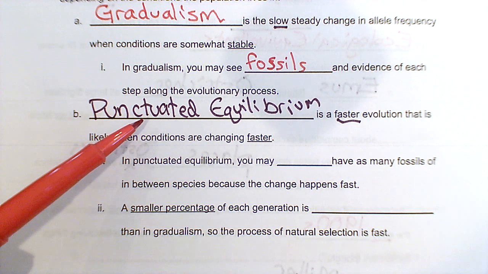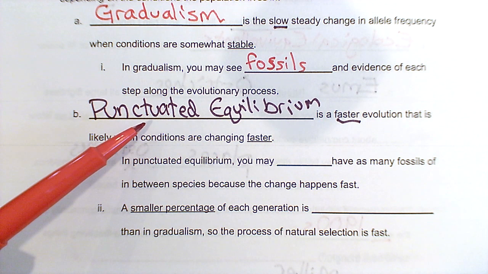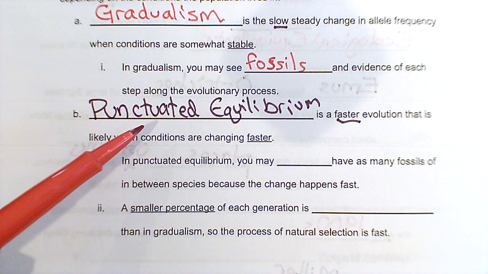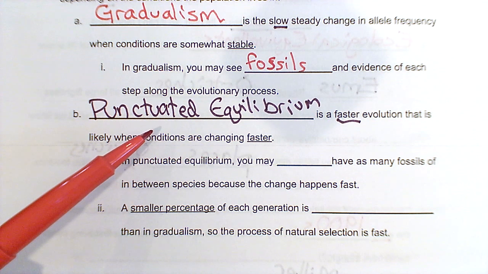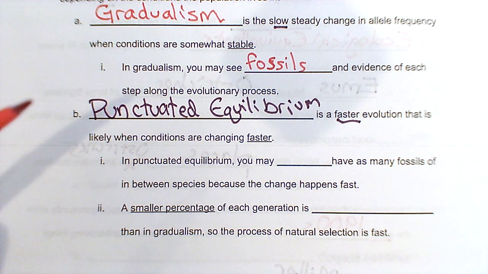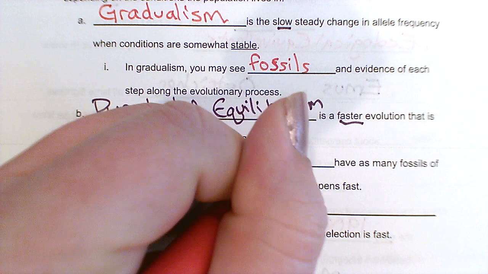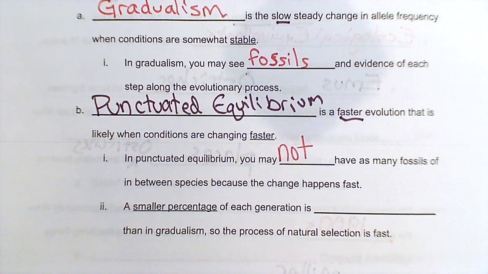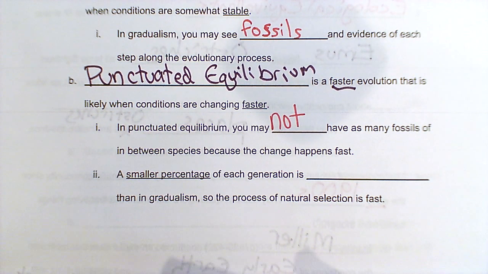A smaller percentage of the population is going to be successful, and so only a small fraction of the alleles go on to the next generation, and so we're going to have an allele frequency change that's much more rapid. Okay, so you may not be able to find as many fossils of those intermediate, in-between species, because the species changed so much faster.